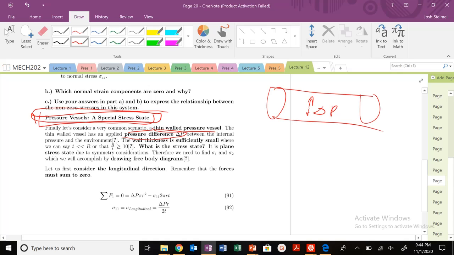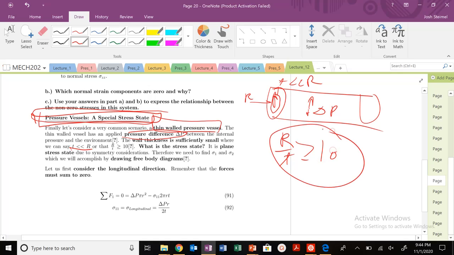And the key thing: we can call something a thin-walled pressure vessel if the thickness T is much less than R, our radius. So when do we know it's much less than R? Our R over T ratio must be greater than or equal to 10.